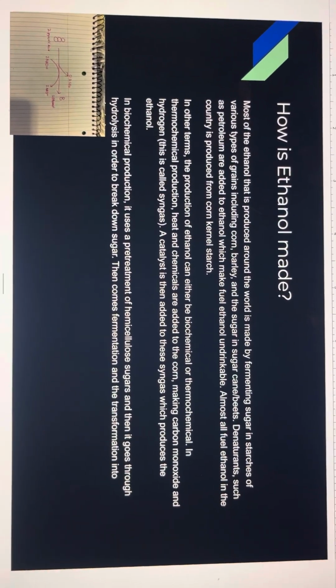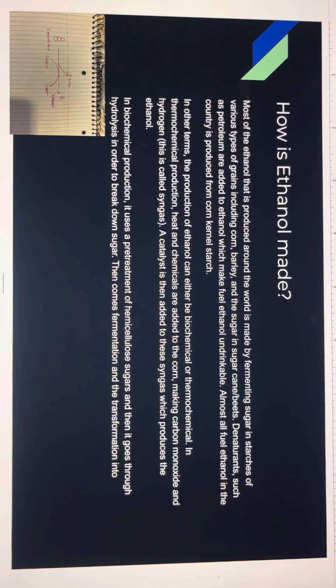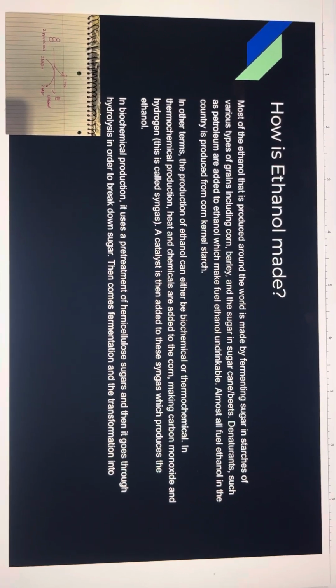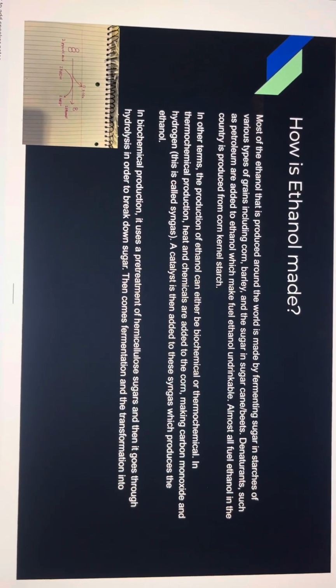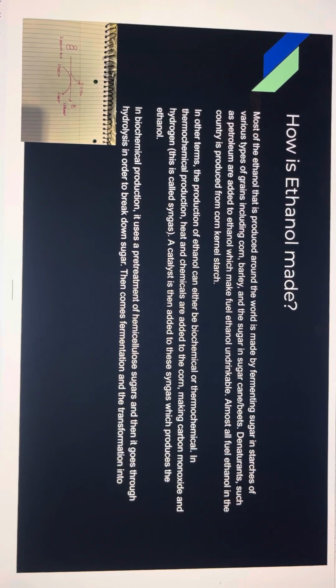Most of the ethanol that is produced around the world is made by fermenting sugars and starches of various types of grains. Like I said, the main one is corn, and then barley, and the sugar in sugar cane and sugar beets.